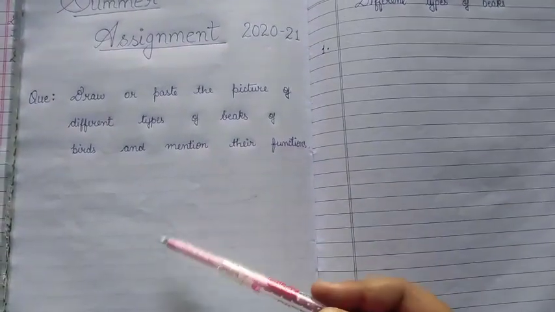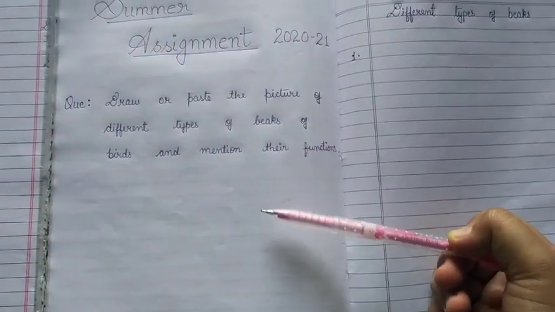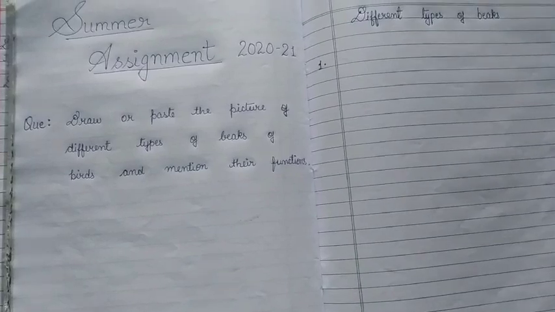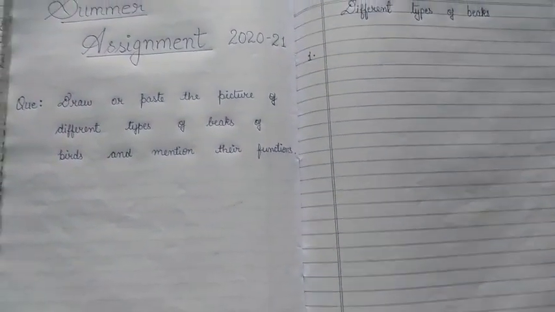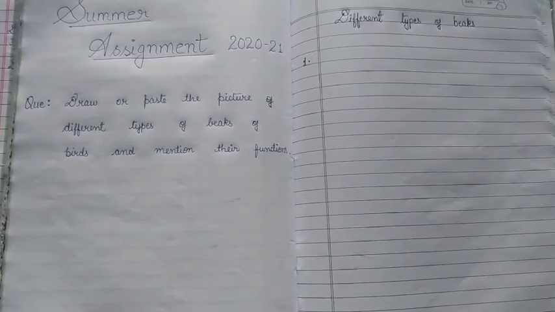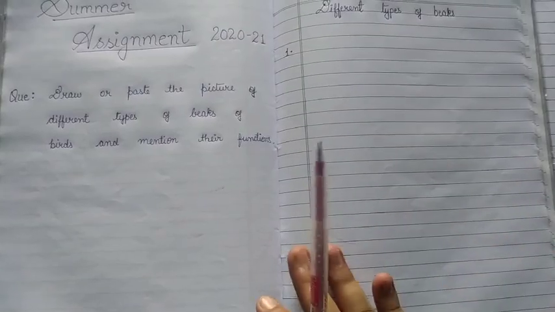Decorate means you can draw some flowers, some birds, pictures, and you can color it with pencil color. Nobody will use sketch pens, please remember it. If you use a sketch pen, your copy will become dirty. It will print on the other side.